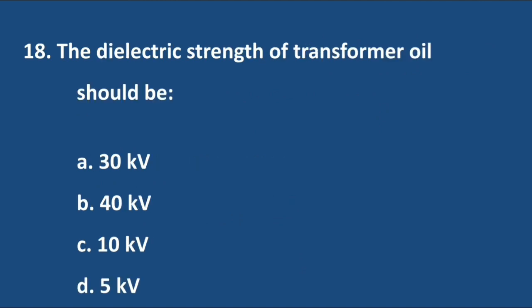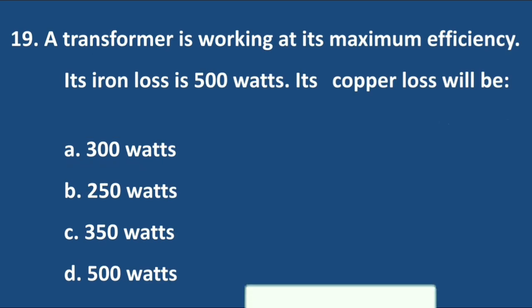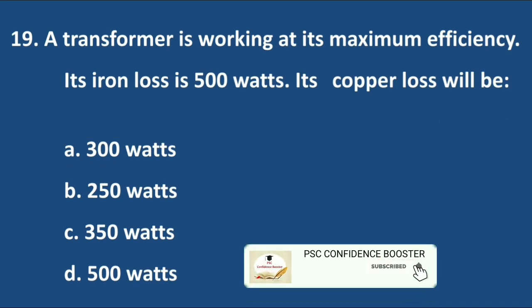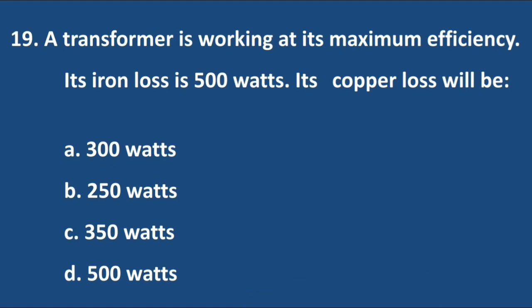Question number 18. The dielectric strength of a transformer oil should be. Answer is option A, 30 kilovolt. Question number 19. A transformer is working at its maximum efficiency. Its iron loss is 500 watts. Its copper loss will be. Answer is option D, 500 watts.